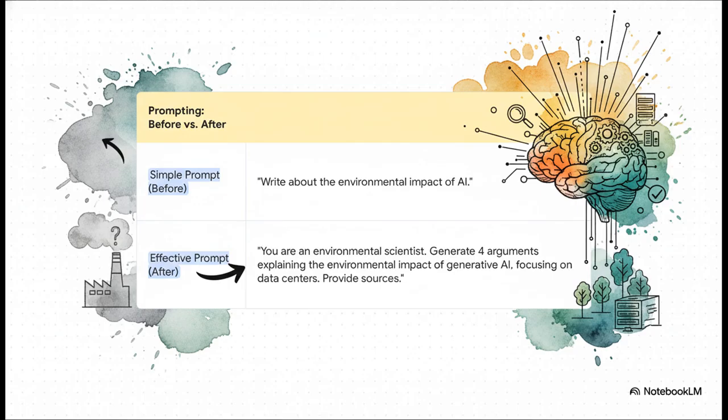I mean, look at the difference. A simple prompt gives you a pretty generic answer. But for an effective prompt, you give the AI a role, a specific task, and some rules to follow. This is called prompt engineering, and it's how you get way, way better results.